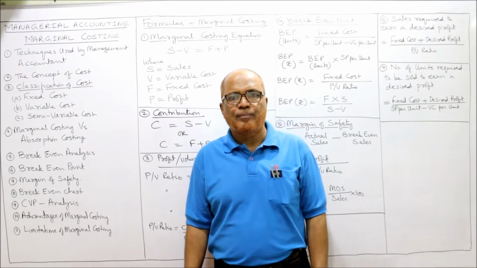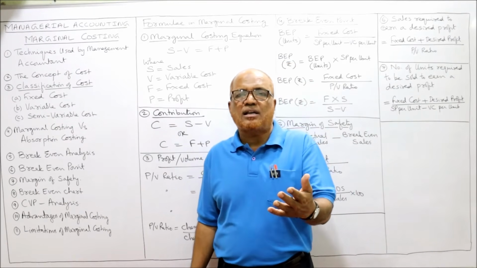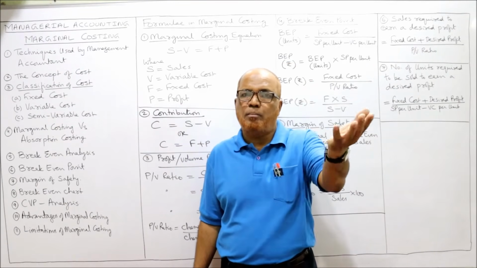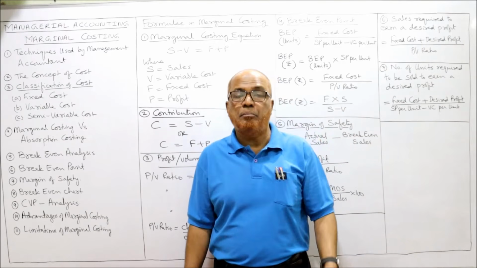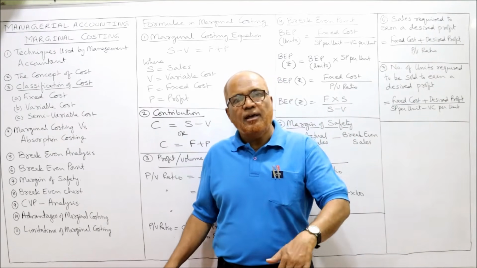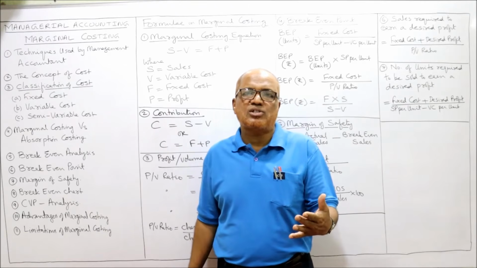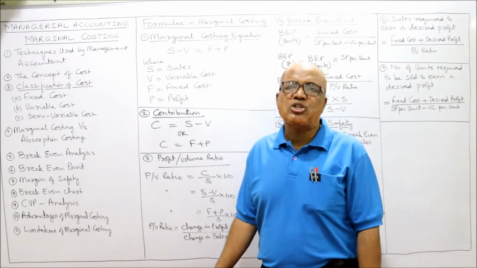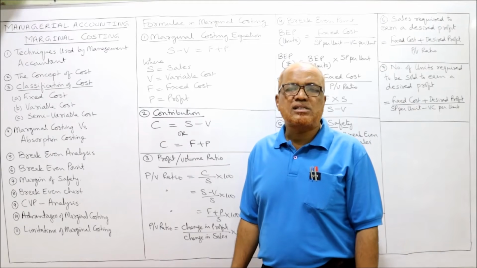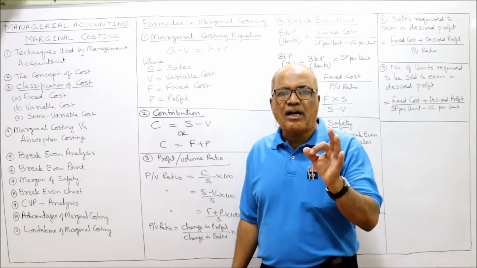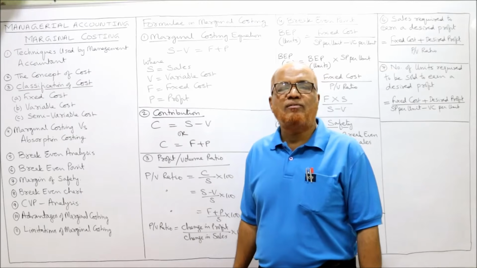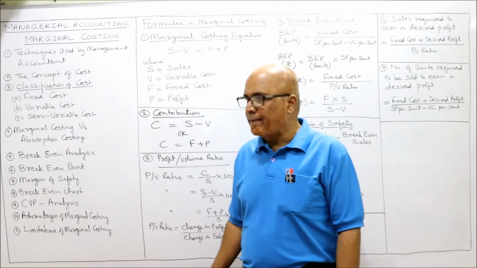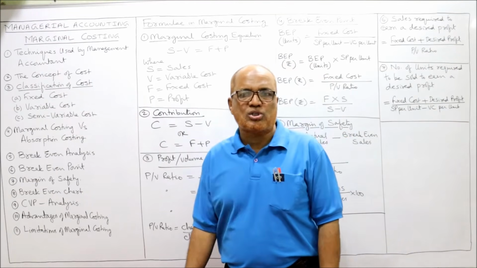Make or buy decision. A number of decision cases are there where management has to take the decision whether to make the product or buy it from outside. Similarly, a number of other managerial decisions are there which can be solved by using this marginal costing technique. This technique will give you the correct cost of production so that we can take correct decisions. Similarly, limitations of marginal costing.